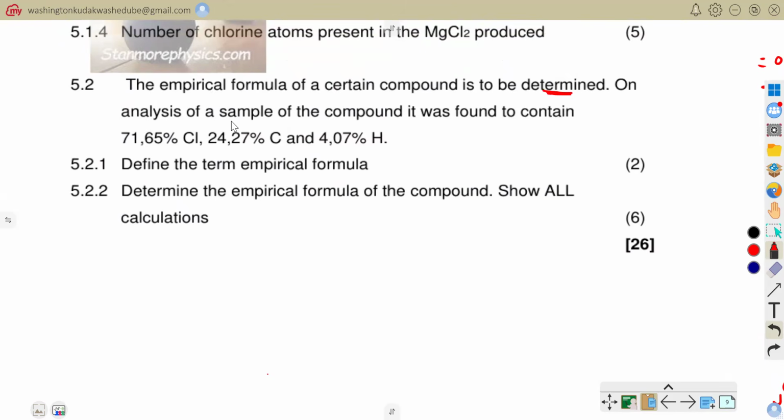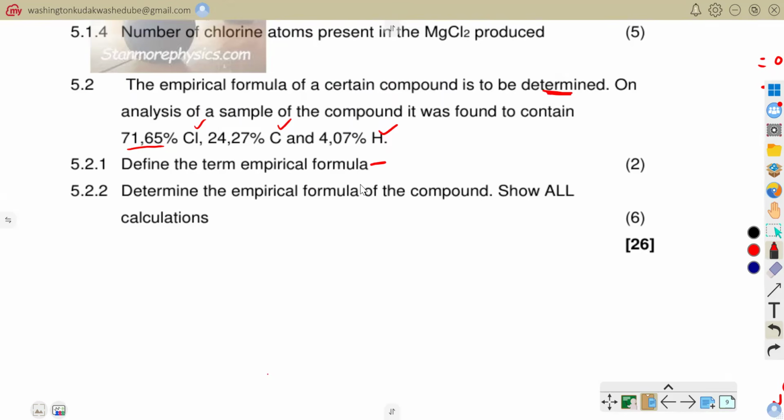On analysis of a sample of the compound, it was found to contain 71.65% of chlorine, 24.27% of carbon, 4.07% of hydrogen. Define the empirical formula.